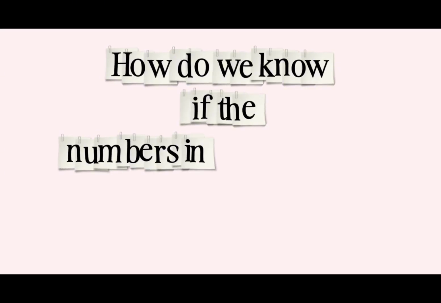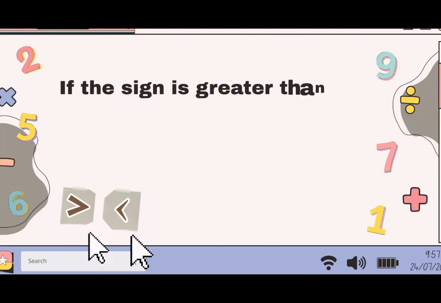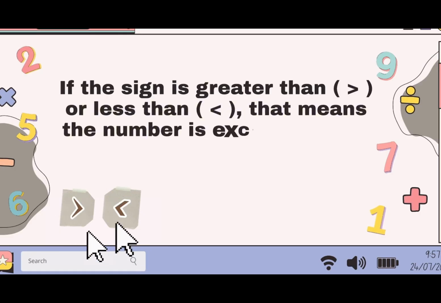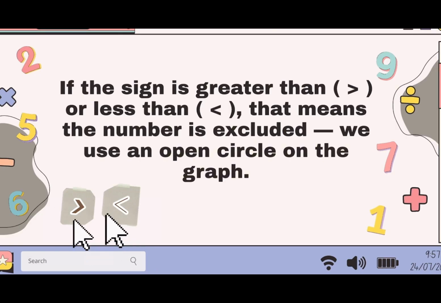But wait, how do we know if the numbers in our interval should be included or excluded? It's simple. If the sign is greater than or less than, that means the number is excluded. We use an open circle on the graph.